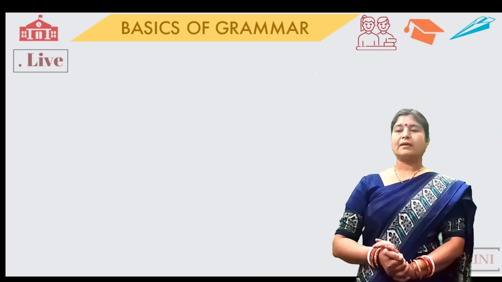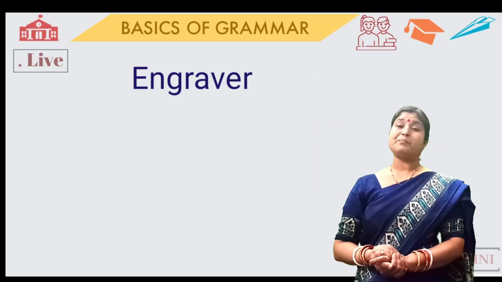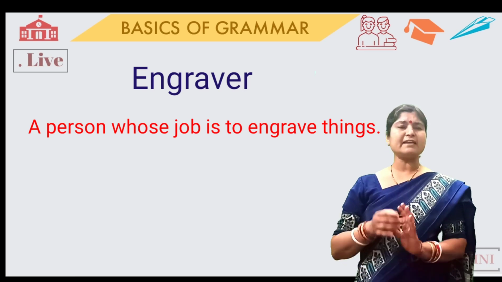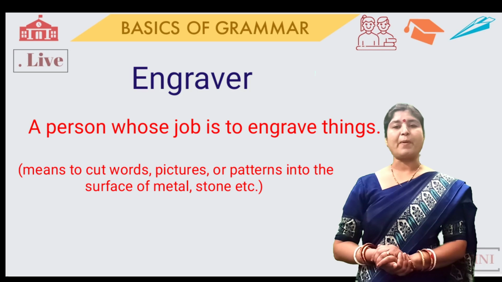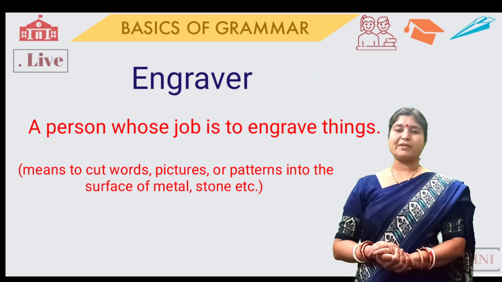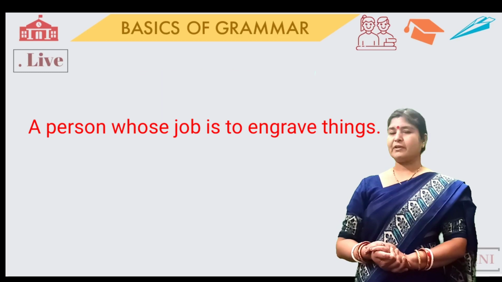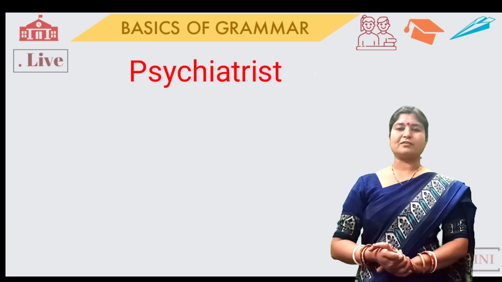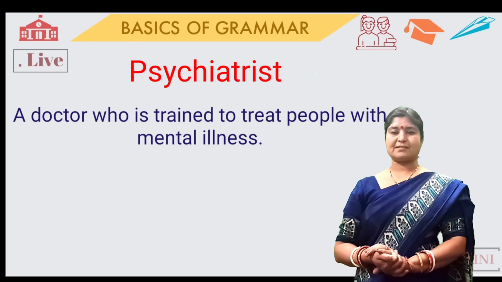Okay? Number 6, that is engraver. Engraver means a person whose job is to engrave things. Engrave means to cut words, pictures or patterns into the surface of metal, stone, etc. Number 7, that is psychiatrist. Psychiatrist means a doctor who is trained to treat people with mental illness.